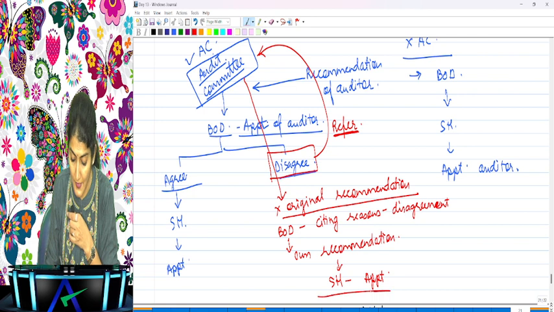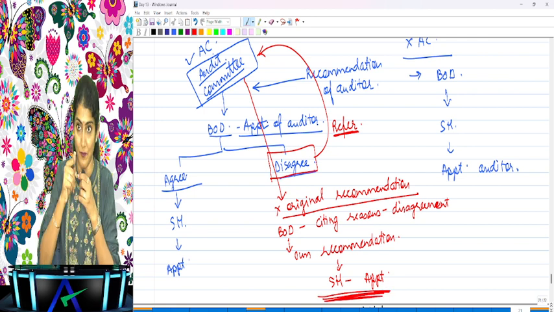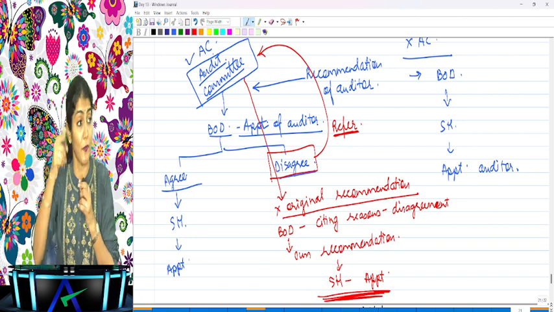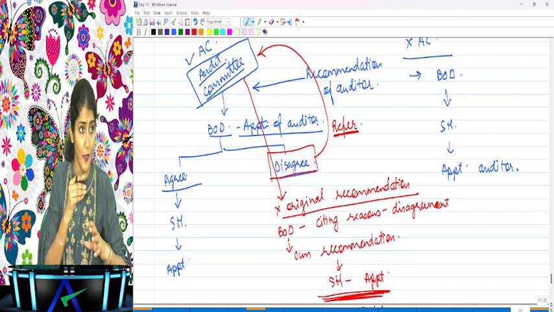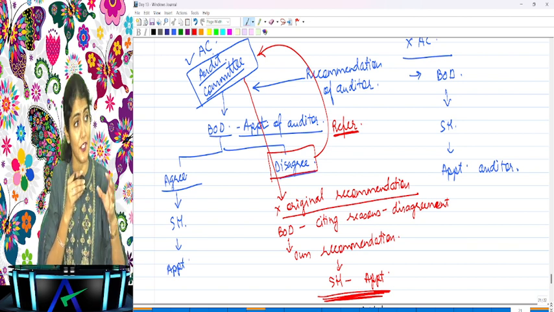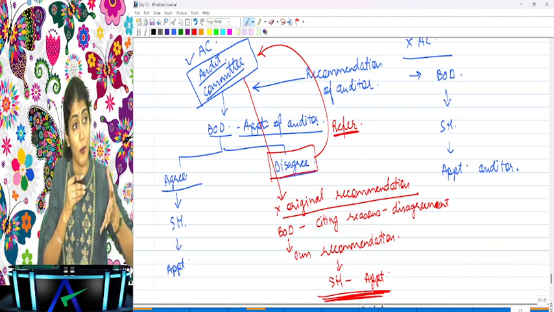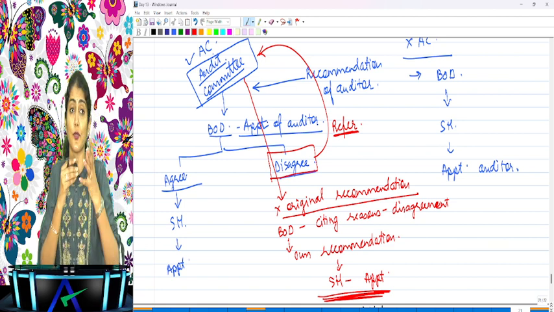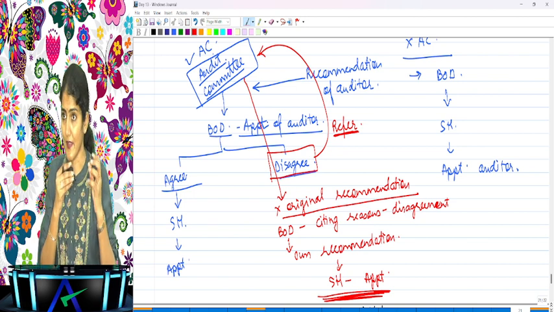Okay. So ultimate power is with whom? Board of directors, for recommendation. Appointment is by the shareholders. But for recommendation, it says to the audit committee, you give your recommendation. We don't like your recommendation, we will get back to you. Still you don't change your recommendation, then we will cite the reasons why we are not liking your recommendation. And the board will give its own recommendation to the shareholders for the appointment of the auditor. Are you understanding this, everyone?